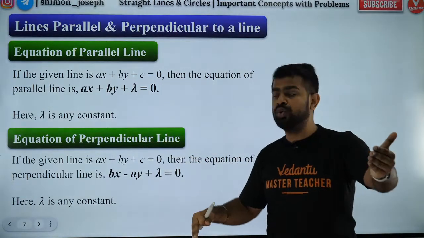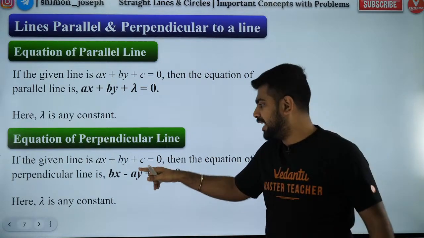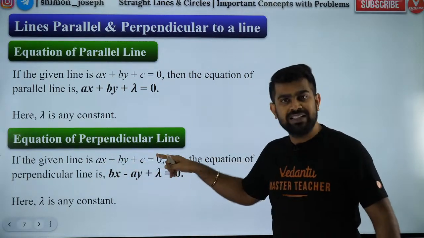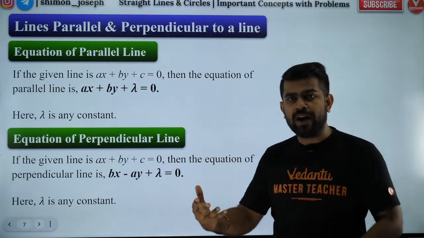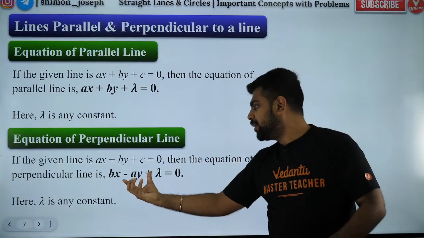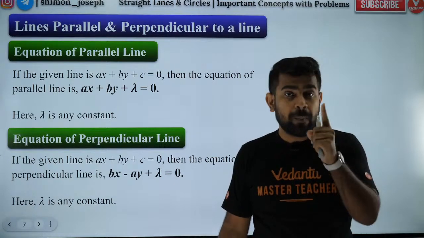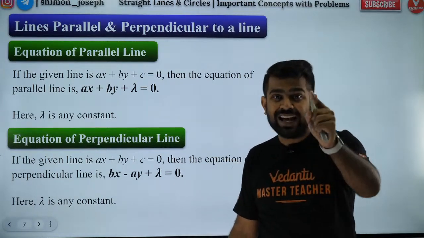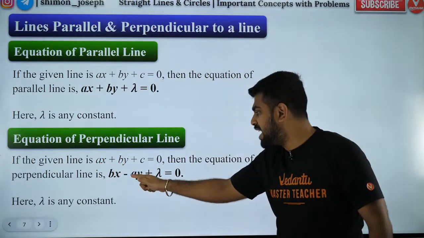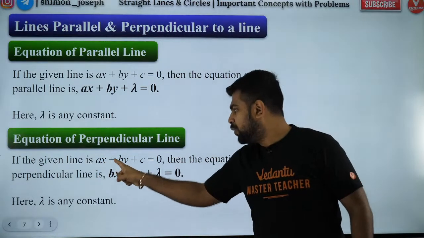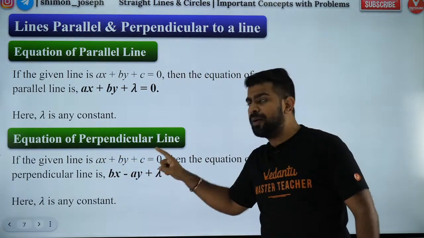What if I ask you, boys and girls, I want a line perpendicular to a given line. So I gave ax plus by plus c equal to 0. I want a line which is perpendicular to that. So how do I do it? Perpendicular means the product of the slopes will be equal to -1. Therefore, the x and y coefficients will interchange with a negative sign. So the y coefficient will come to x, the x coefficient will go to y, and y will get a minus sign.